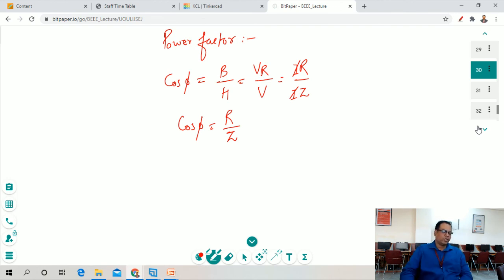So we multiply the current I into R, and total voltage V is equal to I into Z, and we cancel out the common terms and we have calculated the power factor as R upon Z in this case.